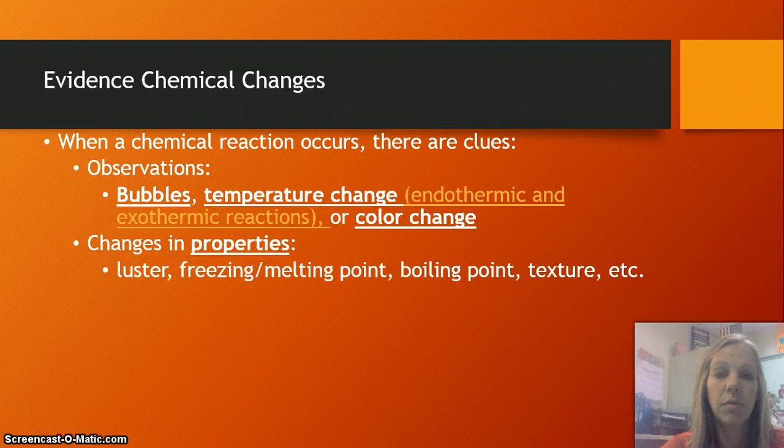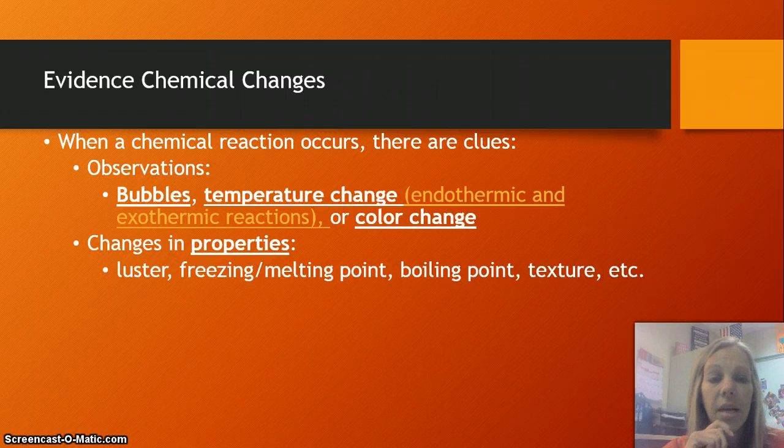There are two types of temperature change, and it's usually a quick temperature change that happens. One is endothermic, which is where the thermal energy is absorbed by the substance. And then there's exothermic, which is where the energy is released by the substances. Another change that you might notice through observation is a quick color change of a substance.